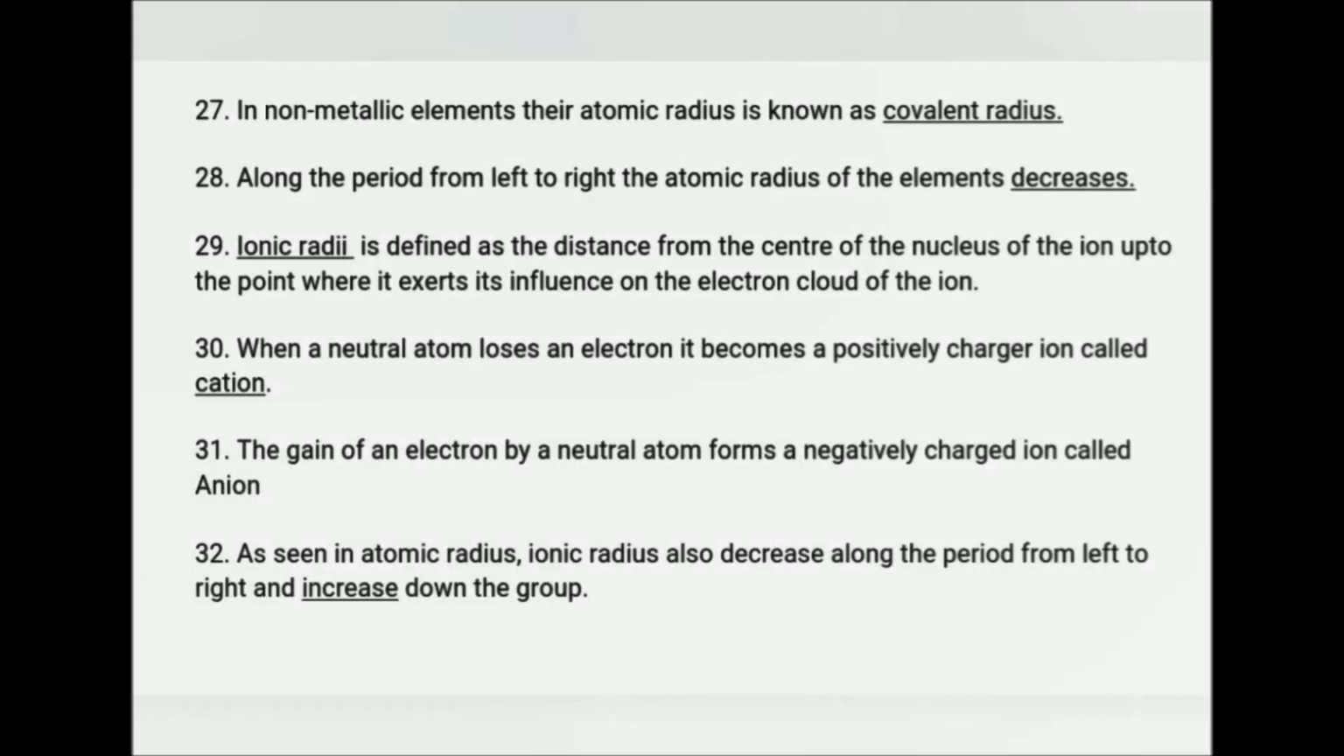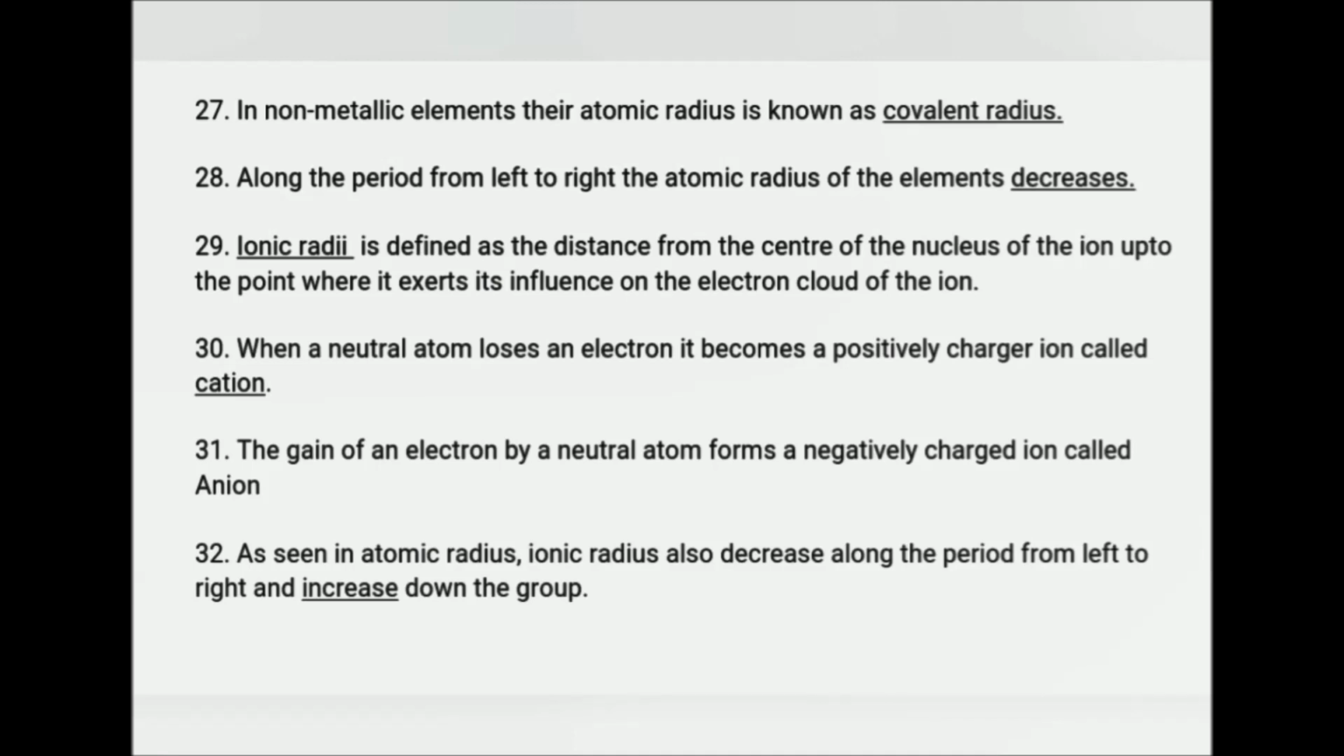In non-metallic elements, the atomic radius is known as covalent radius. Along the period, that is, the horizontal row in the periodic table from left to right, the atomic radius of the element decreases. Ionic radius is defined as the distance from the center of the nucleus of the ion up to the point where it exerts its influence on the electron cloud of the ion.